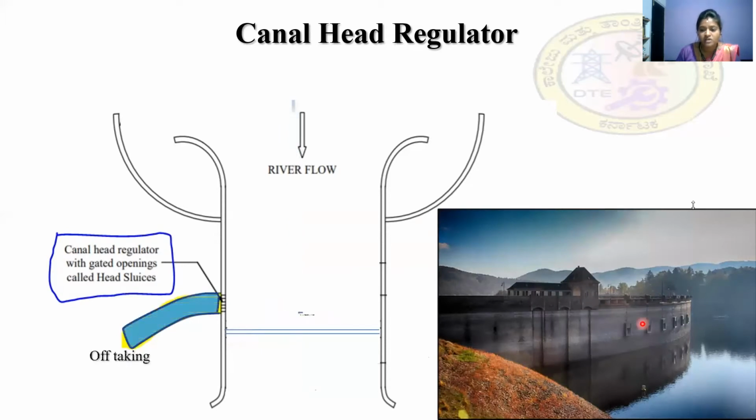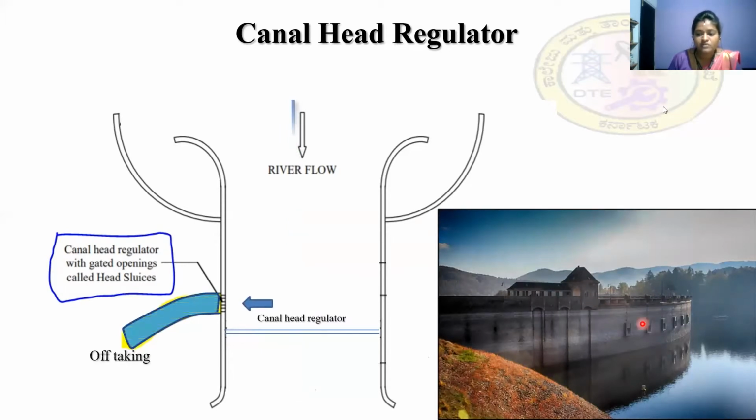This is how it will look when you see it outside. The on-site view will be like this, the picture which is put in the slide. The river flow is in this direction. This is the off-taking canal. The structure which is provided at the head of this off-taking canal is known as the canal head regulator. So this is regarding the canal head regulator.